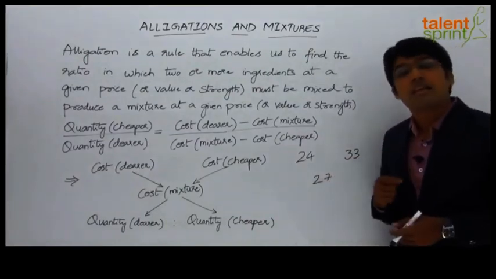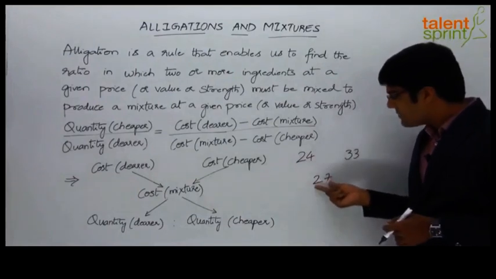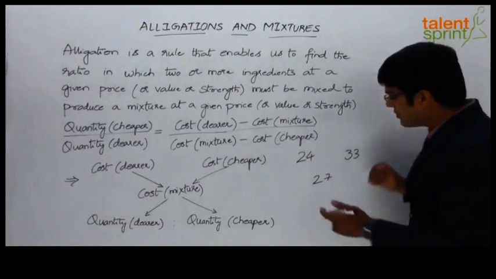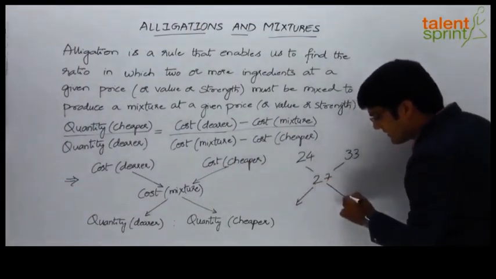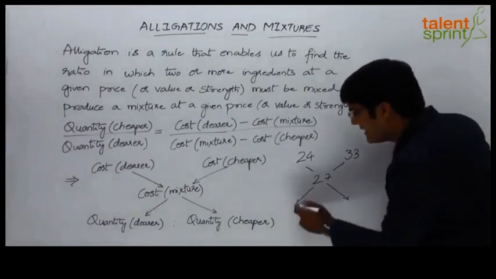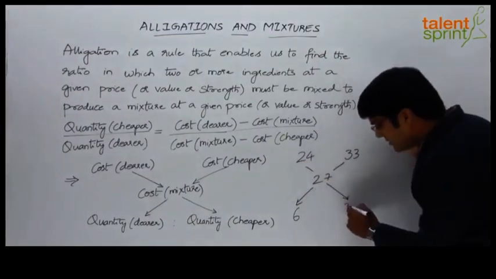Now the question is, in what ratio should we mix these two qualities so that we obtain a mixture at 27 rupees per kg? As per the allegation rule, we just have to take the cross differences to get the ratios. Now 33 difference 27, or 33 minus 27, is 6, and 24 difference 27 is equal to 3.